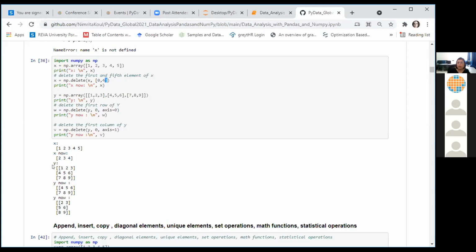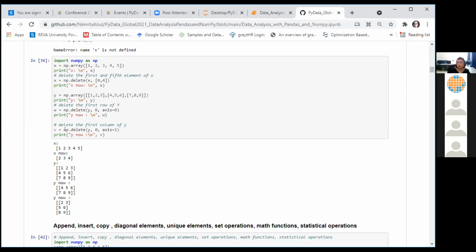We are now talking about array Y. This is a 2-dimensional array with 3 rows and 3 columns. I have sent my data in the form of a list of lists, right? And then I want to delete its first row. Row number 0 refers to the first row. I've specified axis equal to 0. That means the first row has been deleted. The values 1, 2, 3, which was the first row of my original Y, have been deleted here.